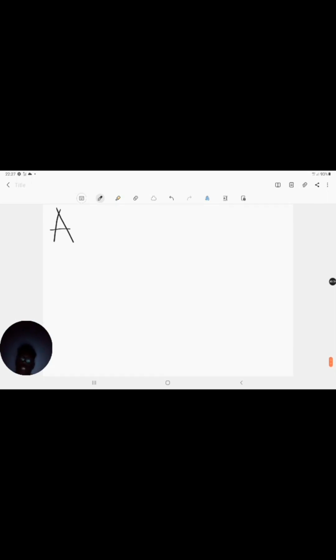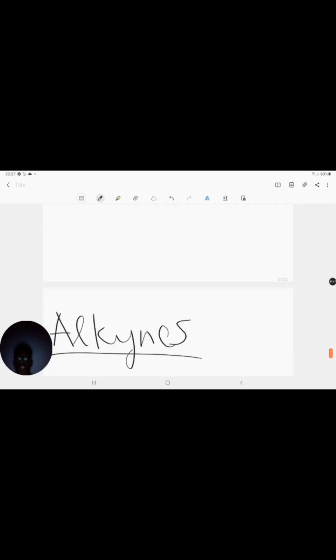What is the general formula for my alkynes? Let's draw out an alkyne. How do you draw out an alkyne? Remember the rules. The rule is that every carbon has to form bonds with hydrogen.